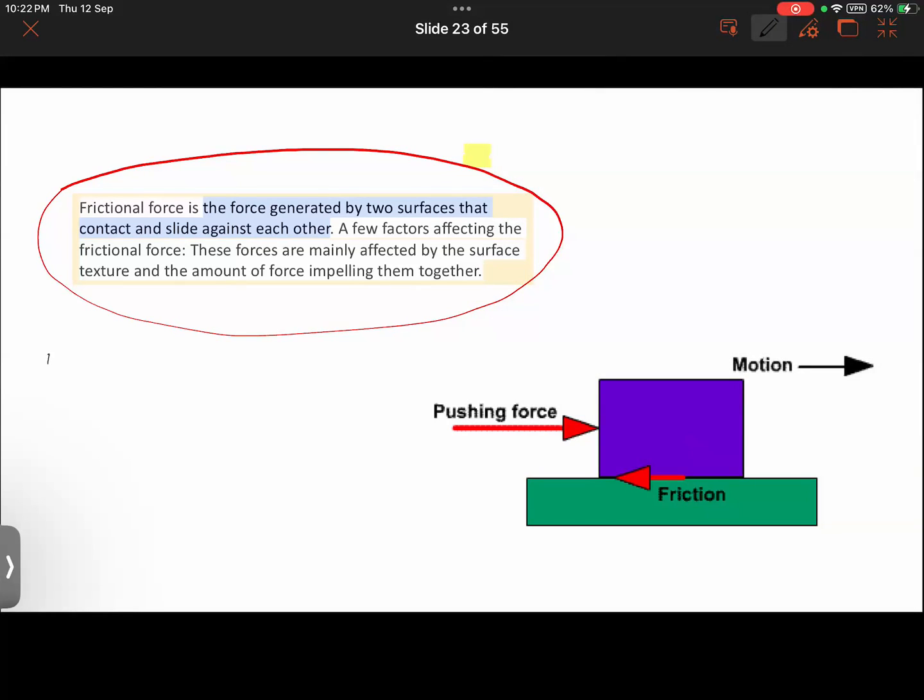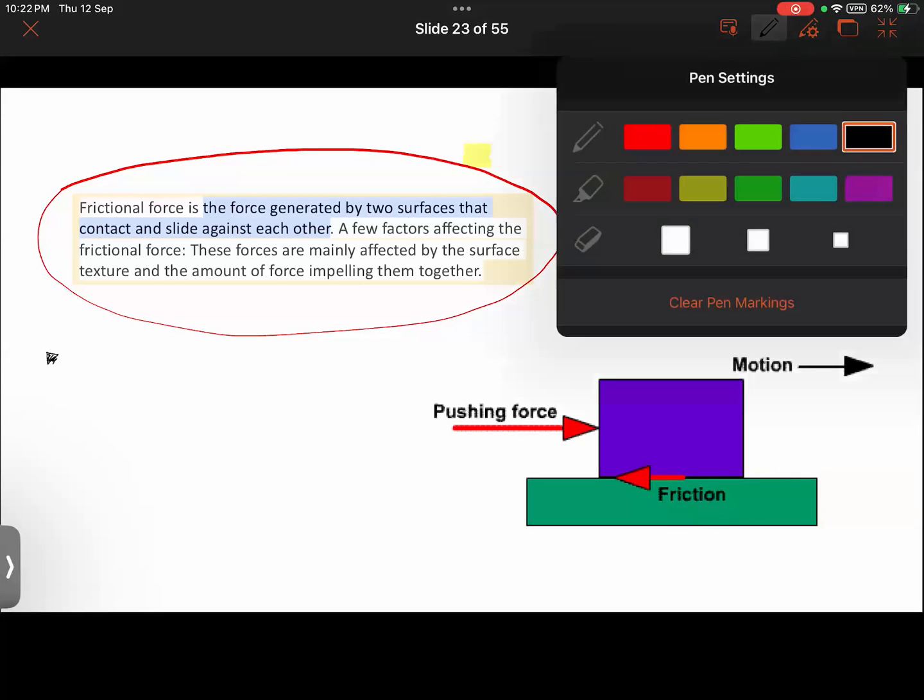So the first thing here is that the force of friction will always act in the opposite direction of the movement of the object, or we can also say that it will always act in the direction opposite to the applied force. Like I am applying a force in the right direction, but the friction will act in the left direction.